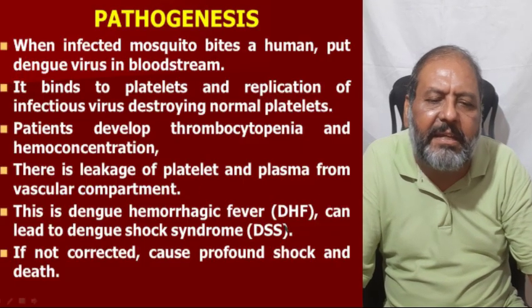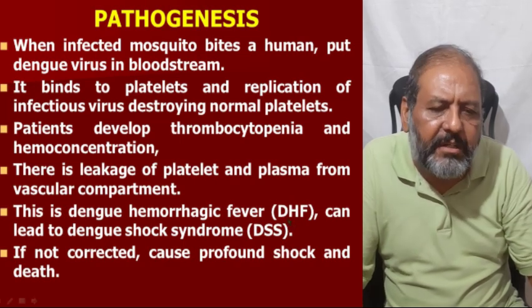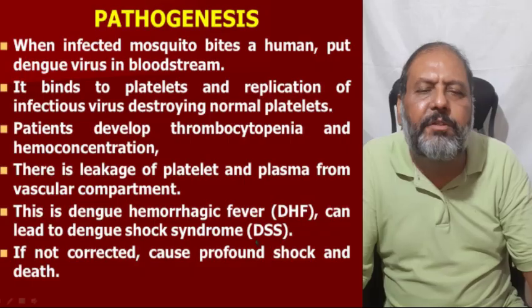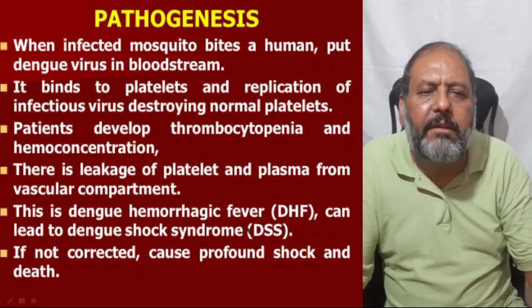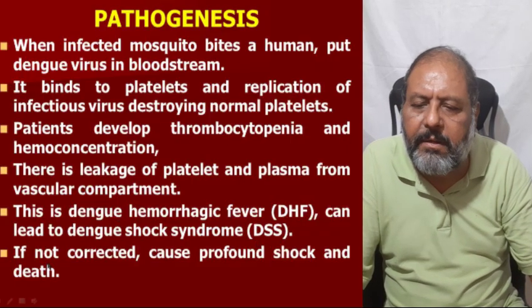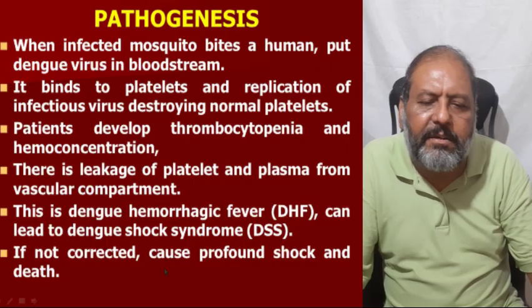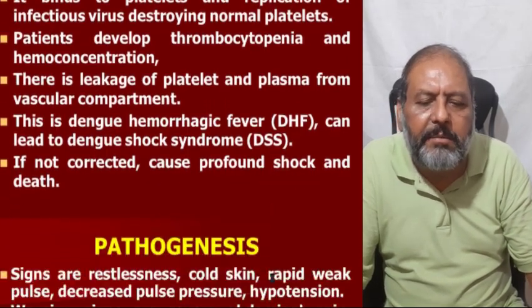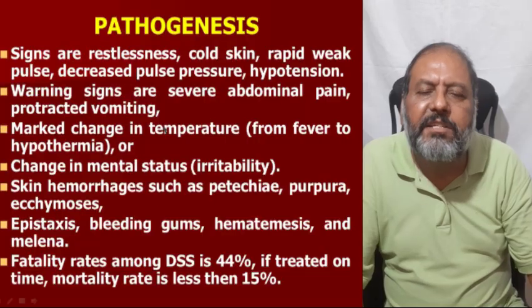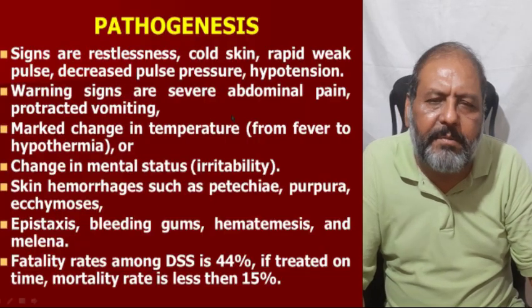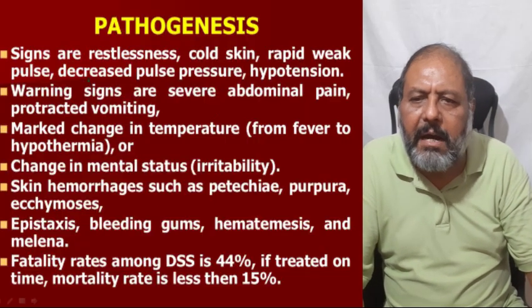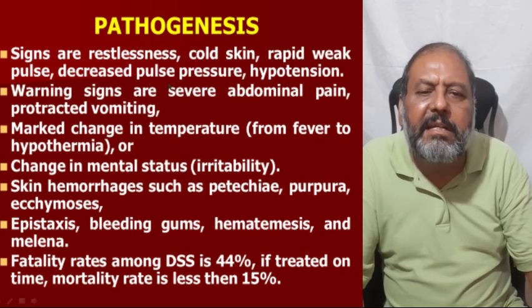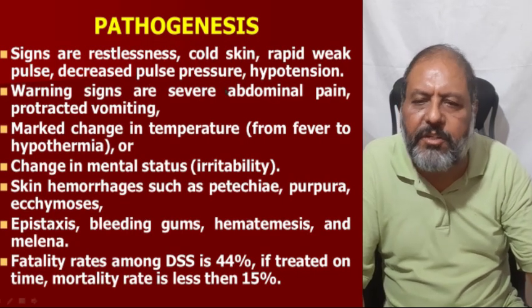This is dengue hemorrhagic fever, DHF, which is dangerous, and it can lead to dengue shock syndrome, which is much more dangerous and responsible for causing death. If not corrected right in time, it causes profound shock and ultimately death. Signs of this dengue hemorrhagic fever are restlessness, cold skin, rapid weak pulse, decreased pulse pressure, and hypotension.